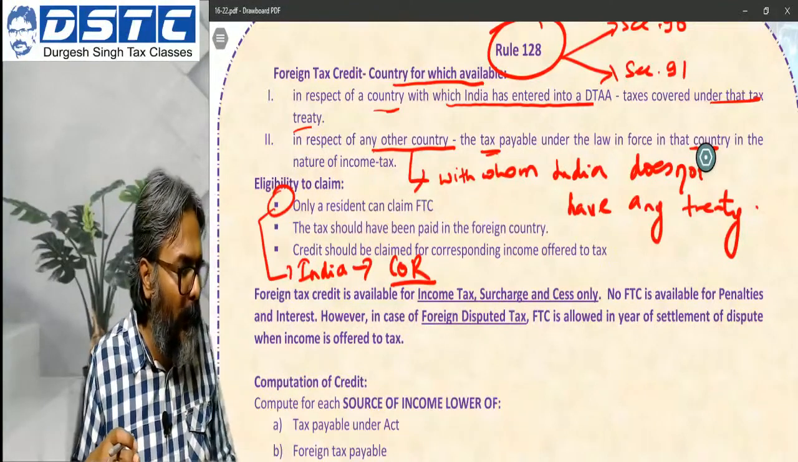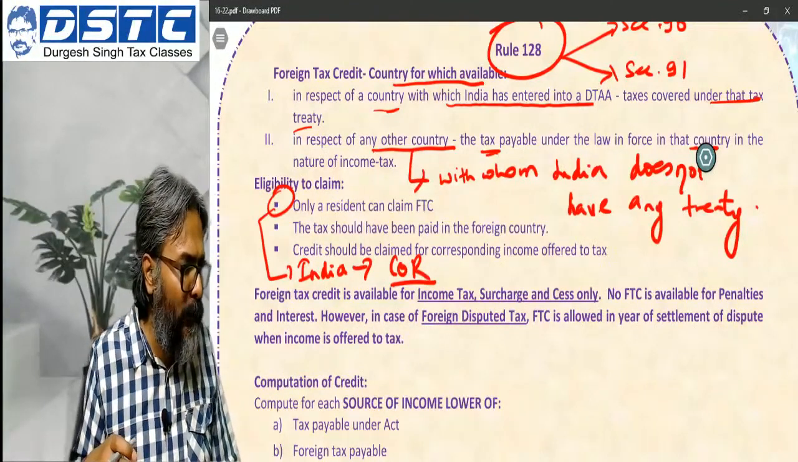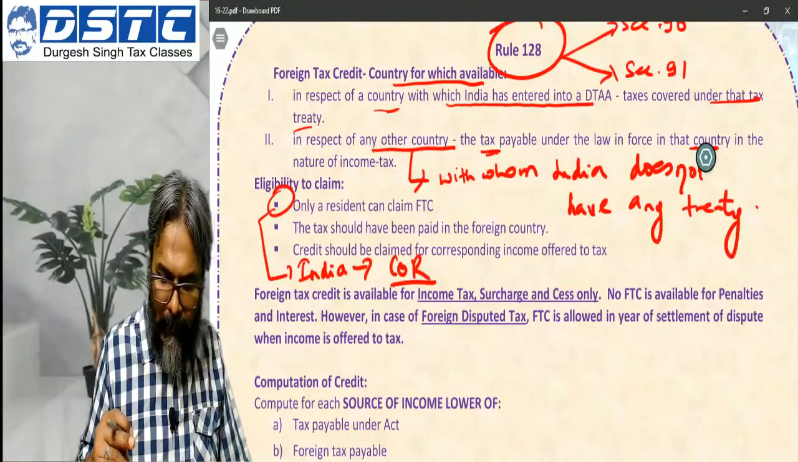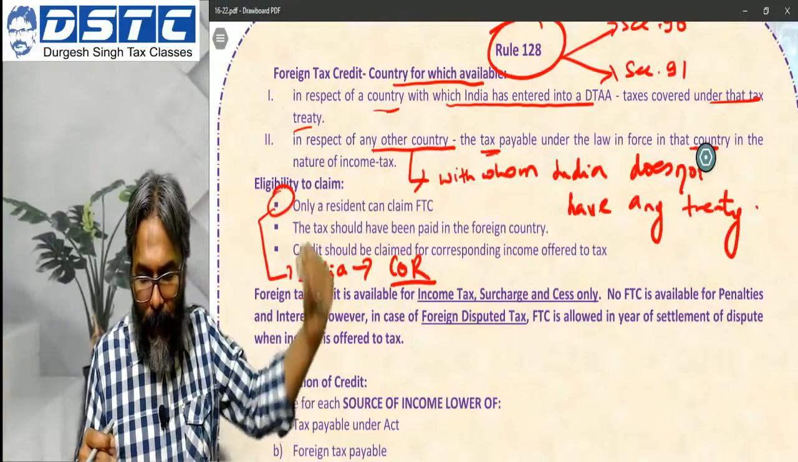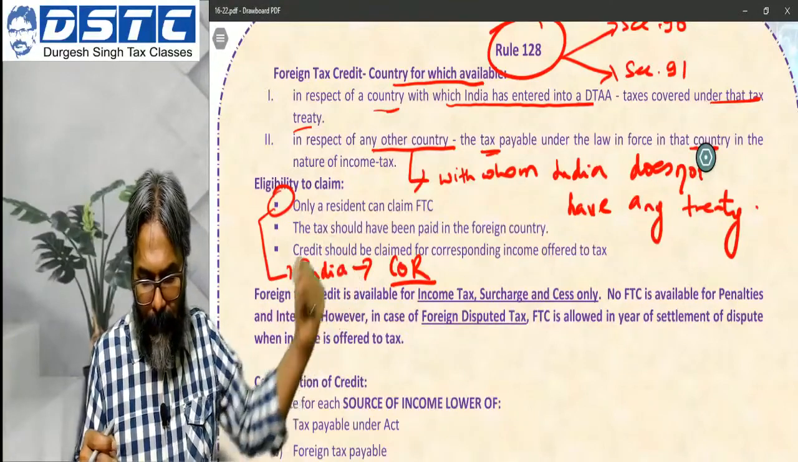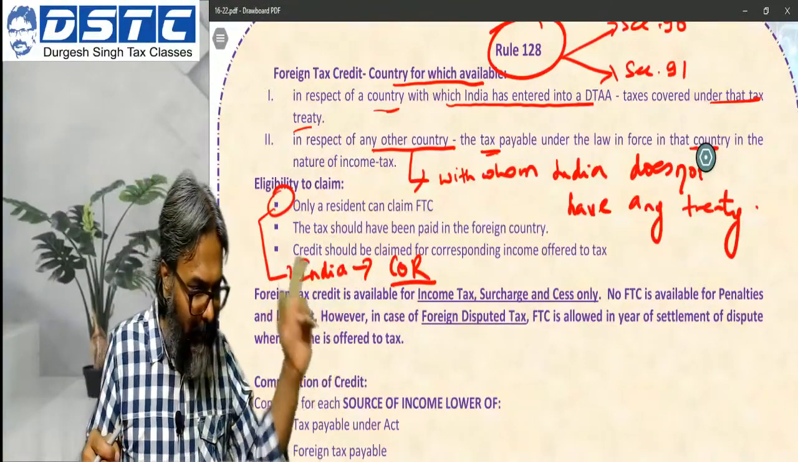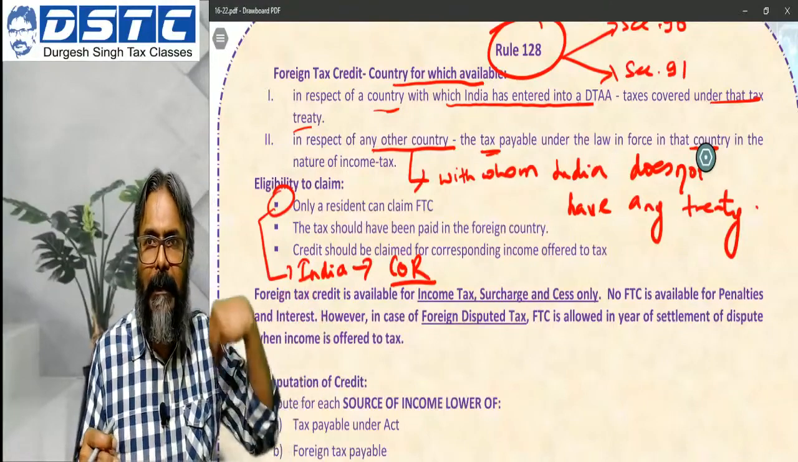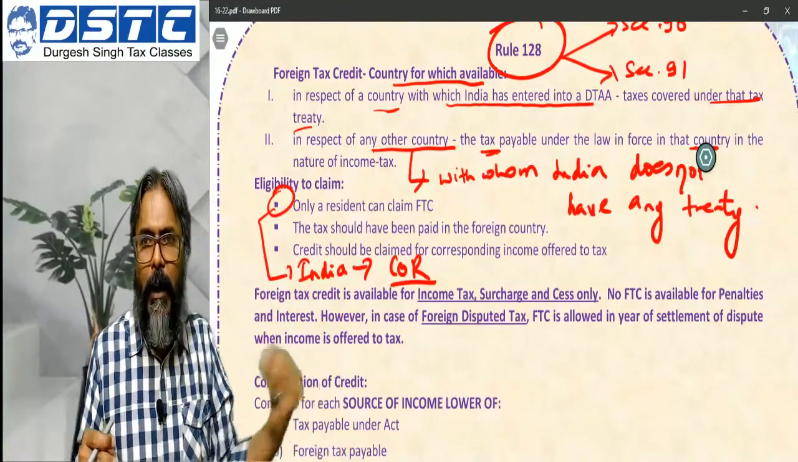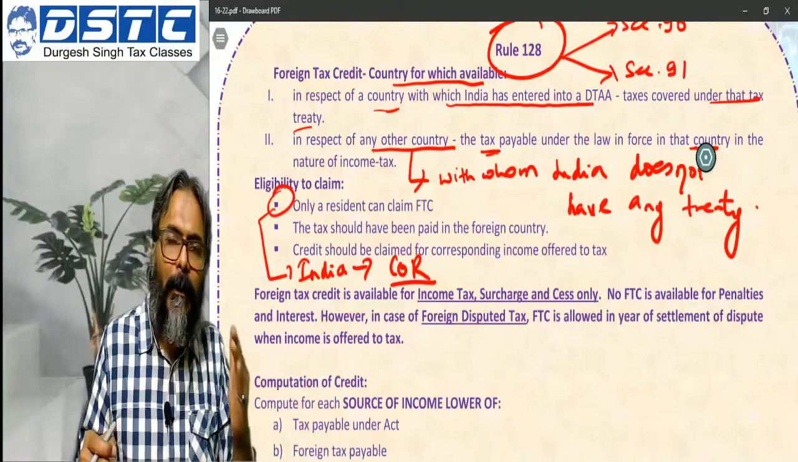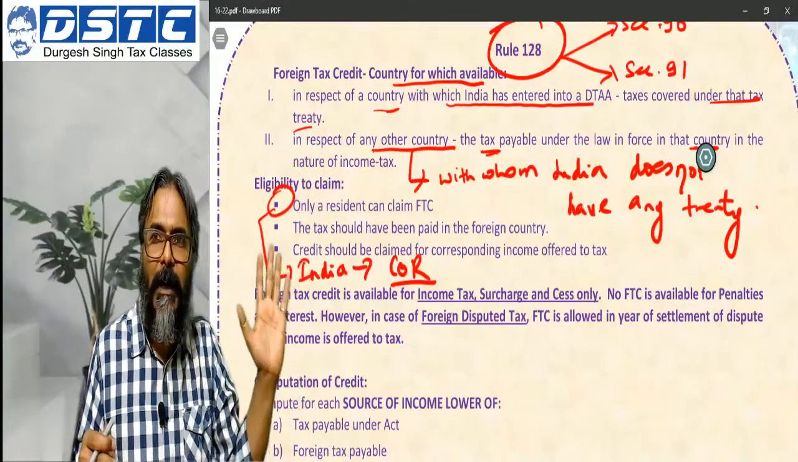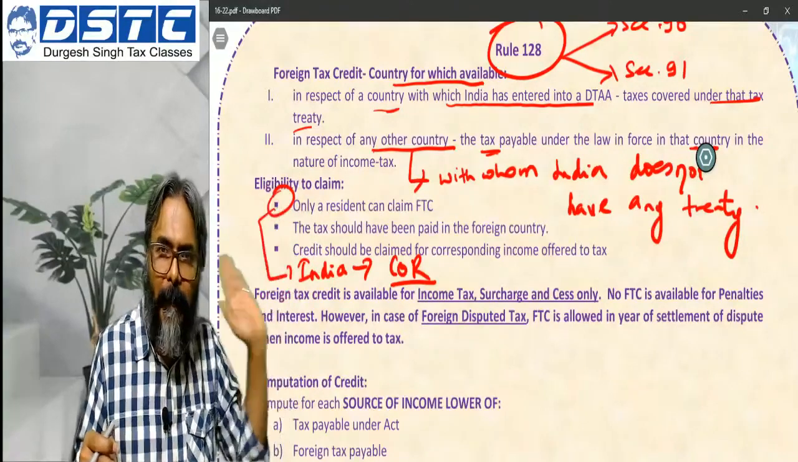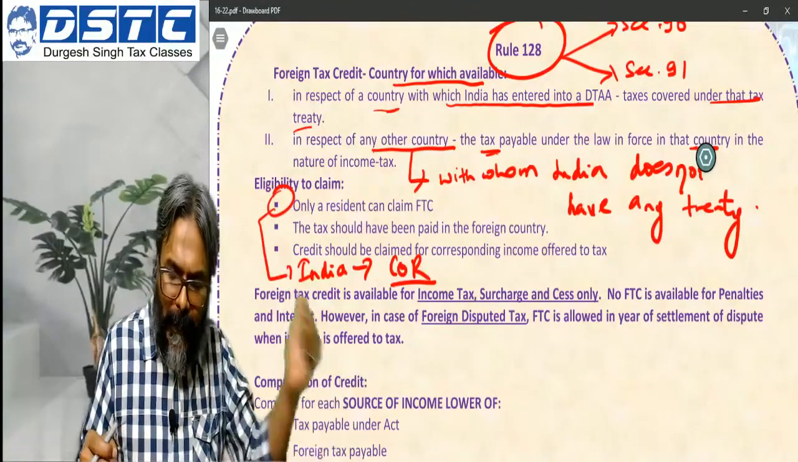Fine, students. Now the next part: the tax should have been paid in the foreign country. It should have been paid, not payable. That is the status. Whether it was paid through self-assessment, through TDS, or through advance tax in those countries, whatever be the situation, the foreign tax has to be paid. Only then can the credit be availed.